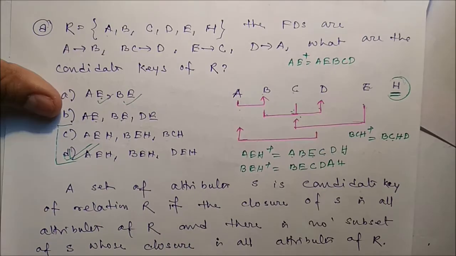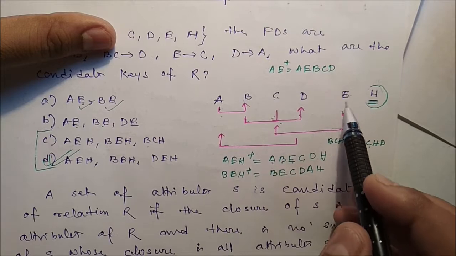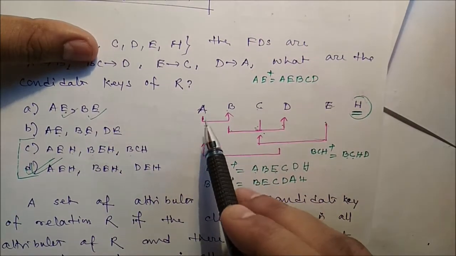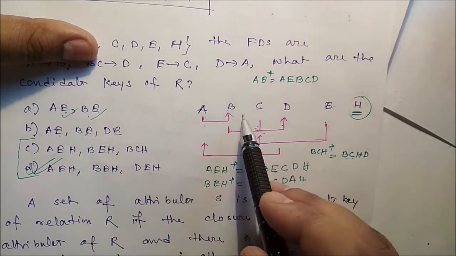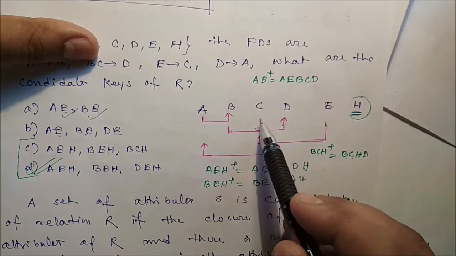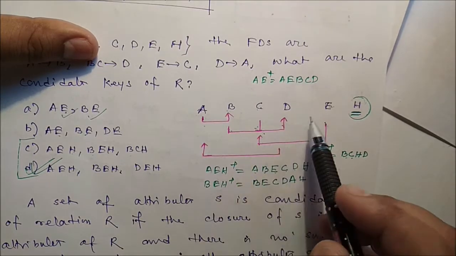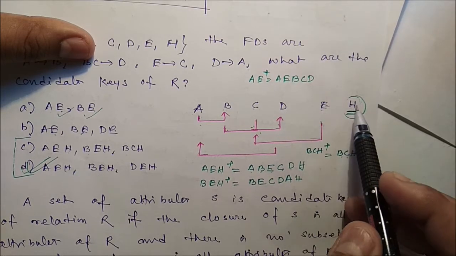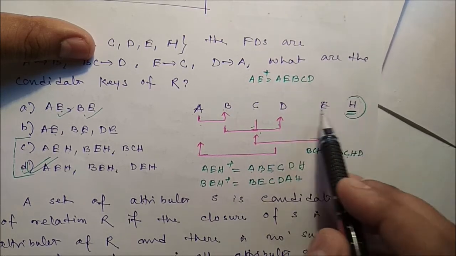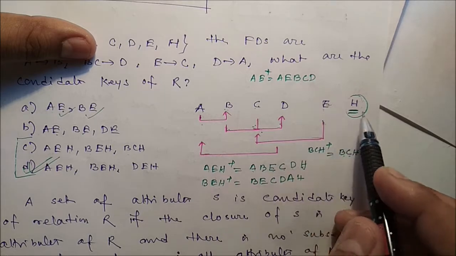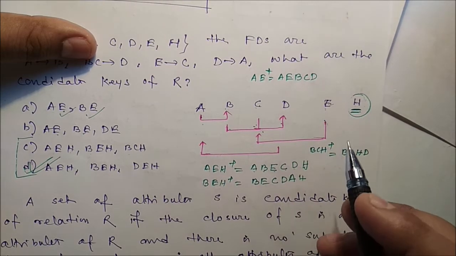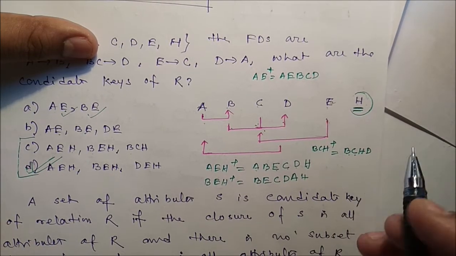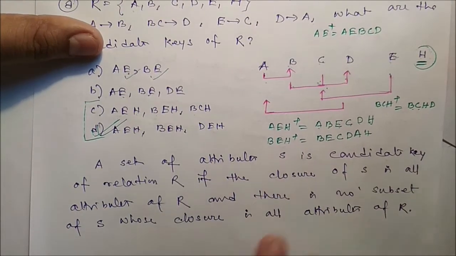That means you can see in A entering edges is there, in B entering edges is there, in C entering edges is there, D entering edges is there, E and H there is no entering edges. So to form a key, E and H must be present. If E and H are not there, we cannot identify the key.